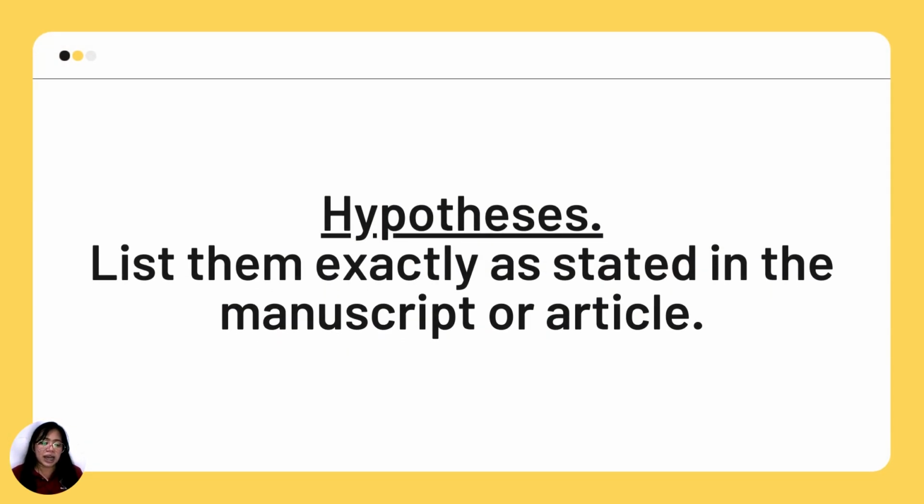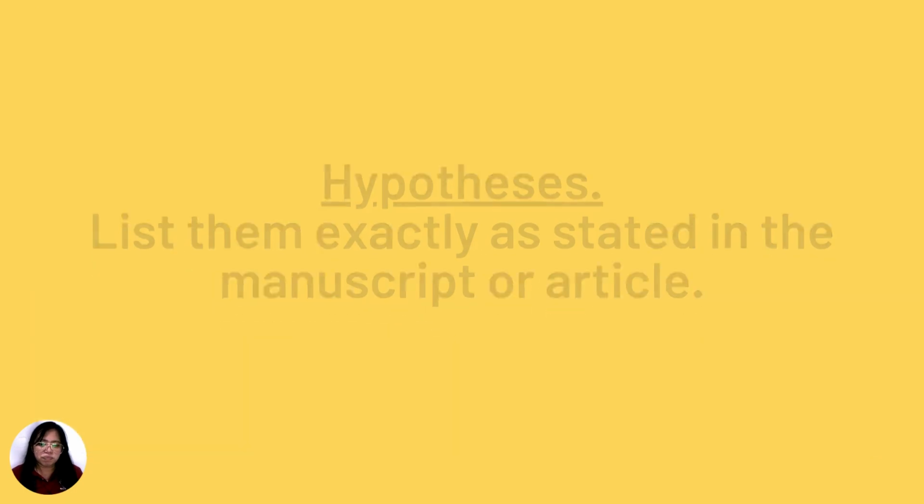Next we have here the hypothesis. List them exactly as stated in the manuscript or article as well. A research hypothesis is a statement of expectation or prediction that will be tested by research. Before formulating your research hypothesis, read about the topic of interest to you, which is why before I gave you the assignment, I included there the fields of study, or those criminological fields that you need to consider when you are going to look for your research title. The same goes when you are going to create the research hypothesis.